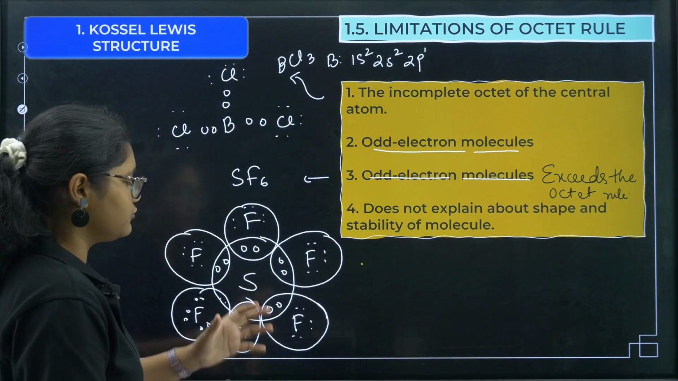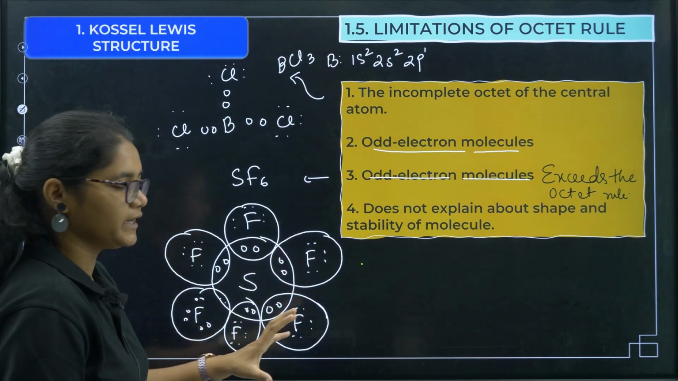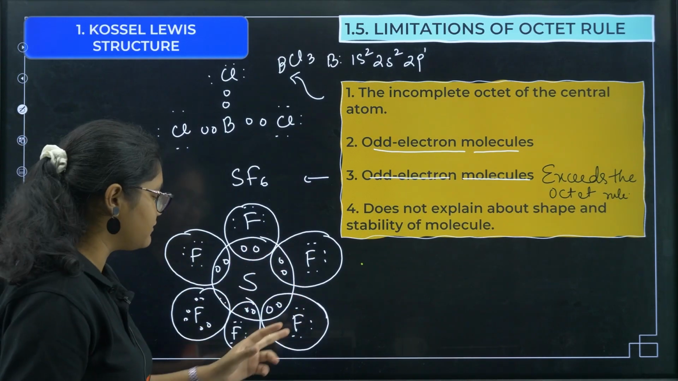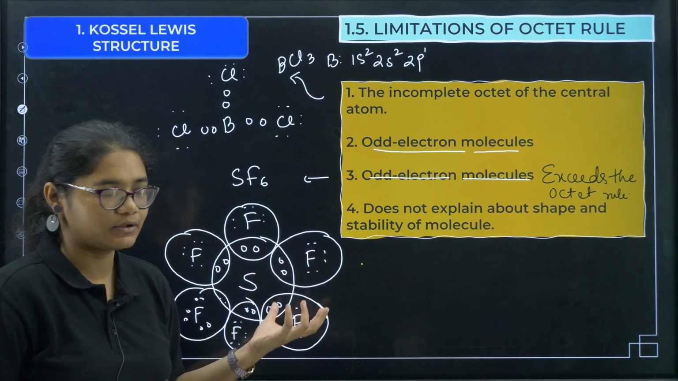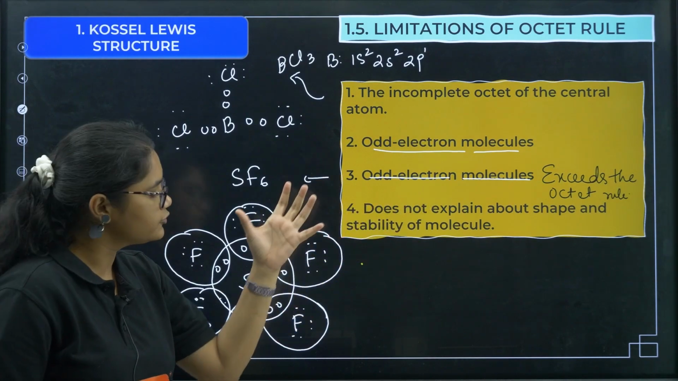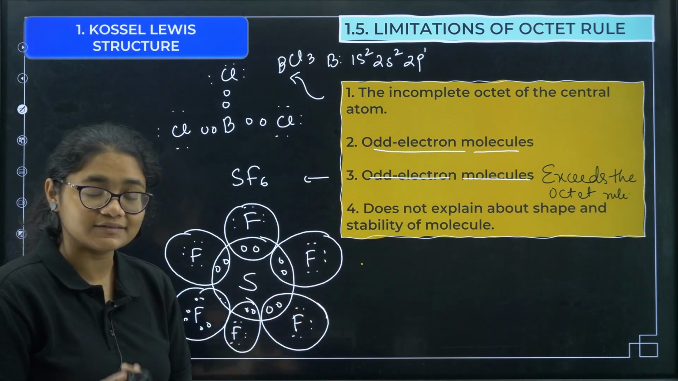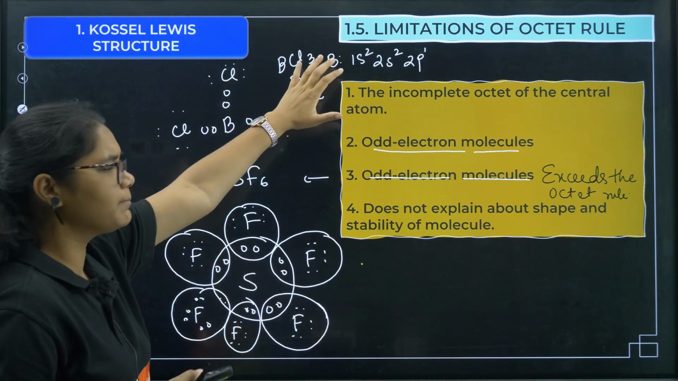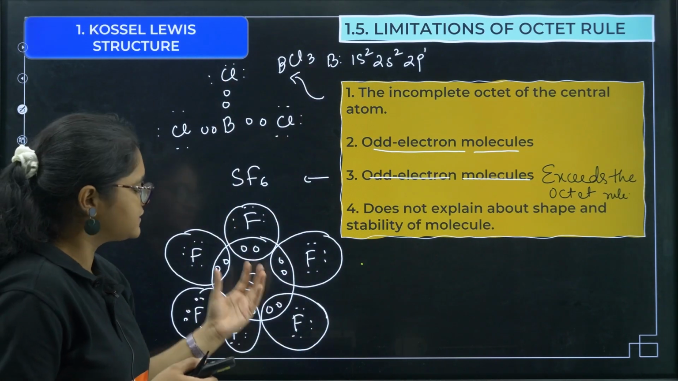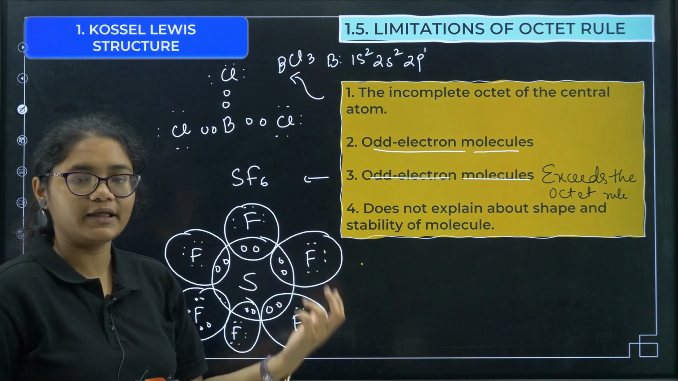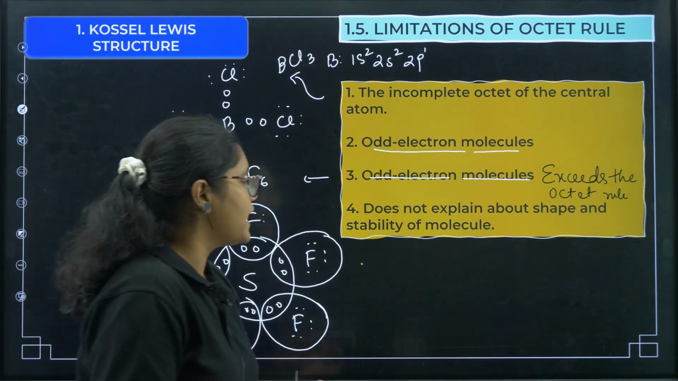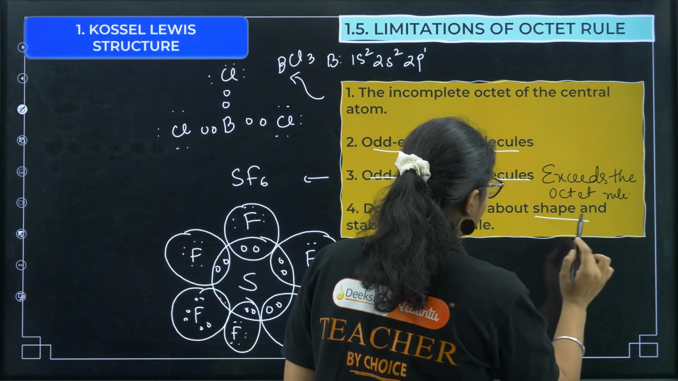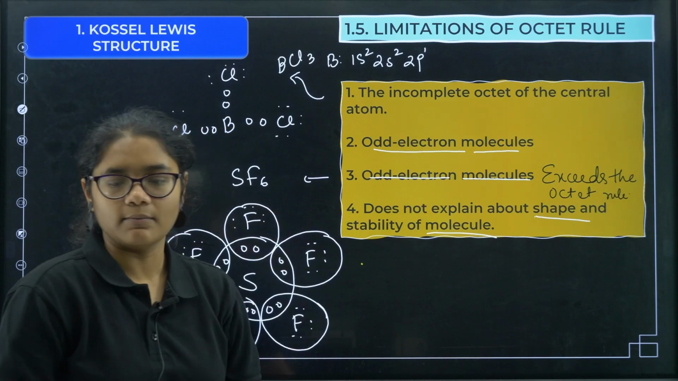Now if you see here, all the fluorines' octets are satisfied, but sulfur is having 12 electrons in the valence shell, which is more than 8 electrons. So there are certain compounds which even exceed the octet rule. Some compounds are deficient in the octet, and some have more than 8 electrons in the valence shell. And lastly, it does not explain anything about the shape and energy of the molecule.